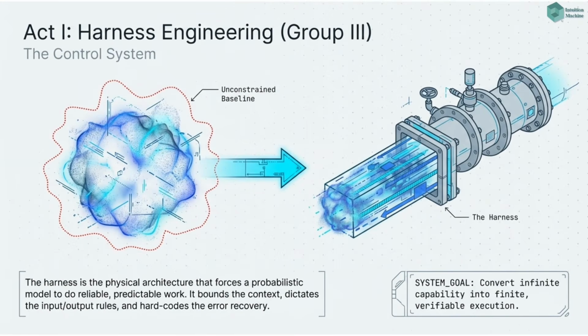Group 3, harness engineering patterns. The harness is the control system that makes raw LLM capability into reliable work. The central tensions in this group are between autonomy, the agent acts without interruption, and safety, the agent is checked before consequential action, between flexibility, the agent adapts to context, and predictability, the system behaves consistently, and between speed, the agent proceeds, and correctness, the agent verifies.